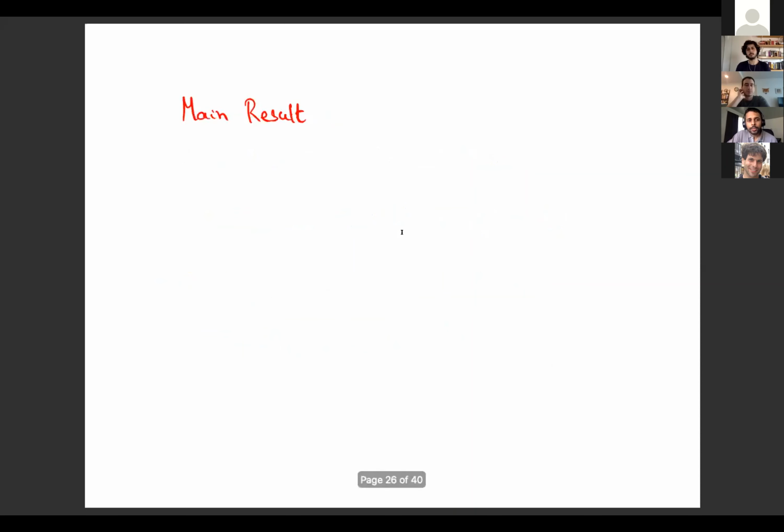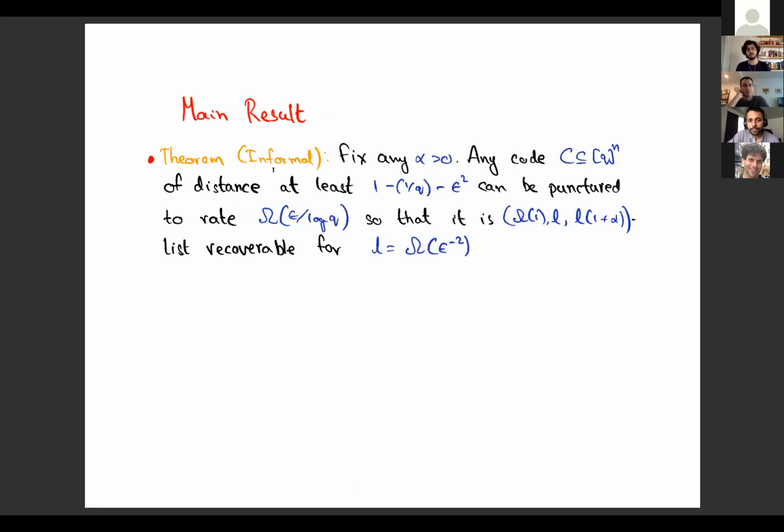Okay, so here's the main result, slightly informally. Fix any alpha, like 0.001, a very small constant. Any q-ary code of distance at least 1 minus 1 over q minus epsilon square can be punctured to rate something like epsilon over log q, so that it is list recoverable from a constant fraction of errors and list sizes 1 over epsilon squared. And the output list is almost the same as the input list.